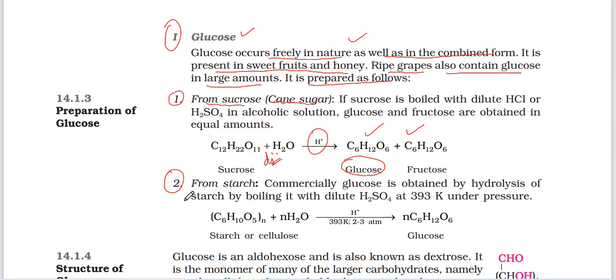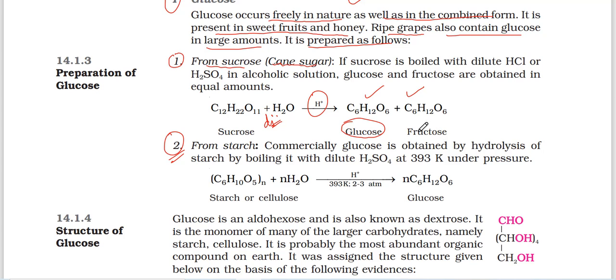Now from starch we get only glucose, there is no fructose. In sweetness, fructose is sweeter than glucose.